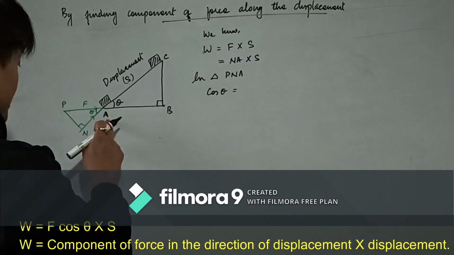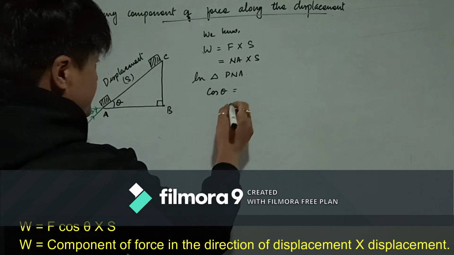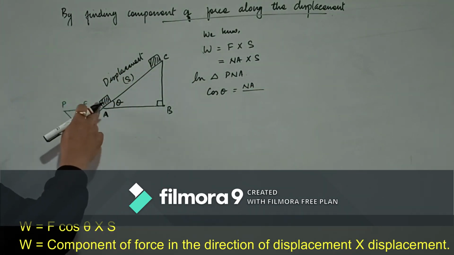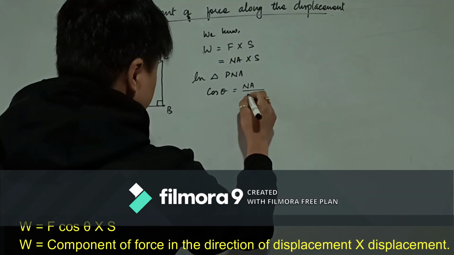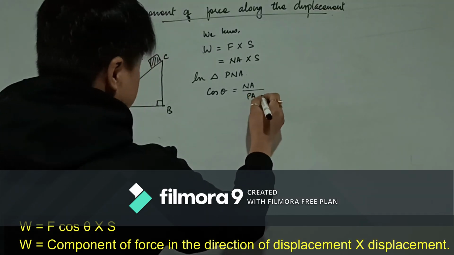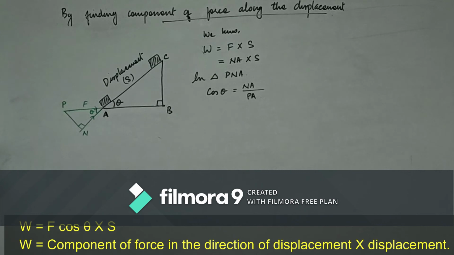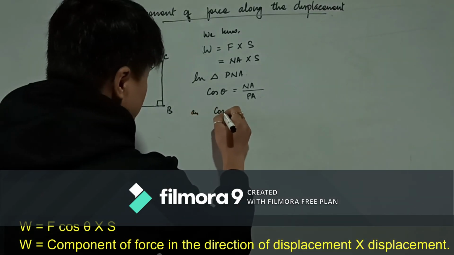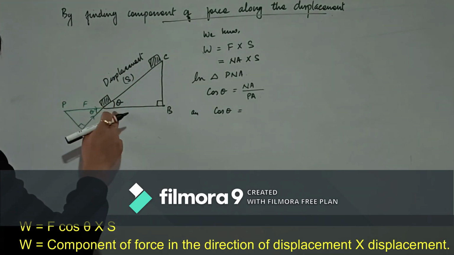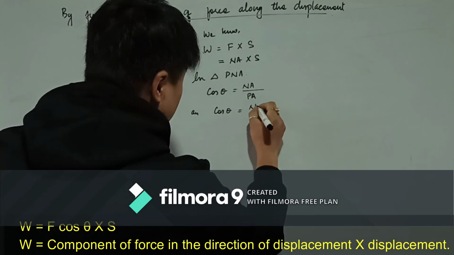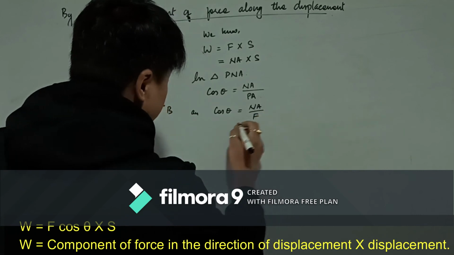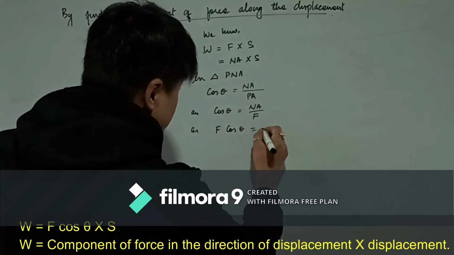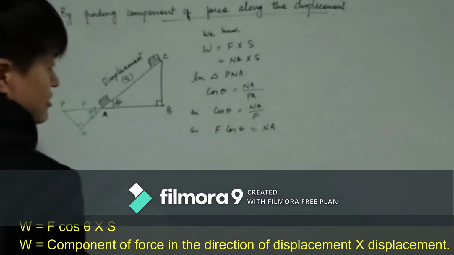AN is the base, and the hypotenuse side facing the right angle is PA. So cos theta is equal to NA upon F, or F cos theta is equal to NA.